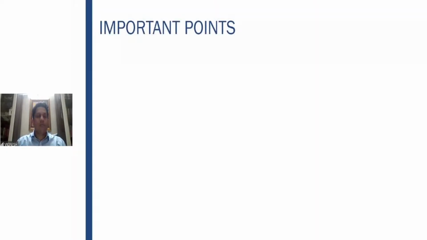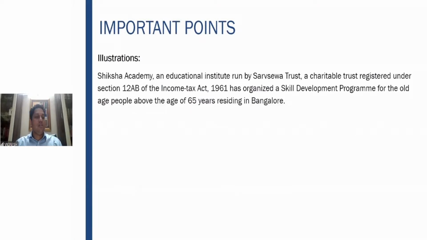Yeah. So let us look at some illustrations. Shiksha Academy and Education Institute run by Sarv Seva Trust, a charitable trust registered under 12AB. It is clearly given that the trust is registered under 12AB and has organized a skill development program for old age people above 65 years residing in Bangalore. So what does this mean? Whether it is a charitable trust, yes. Whether it has a registration, 12AB. Whether it comes under charitable activities, refer to the definition.